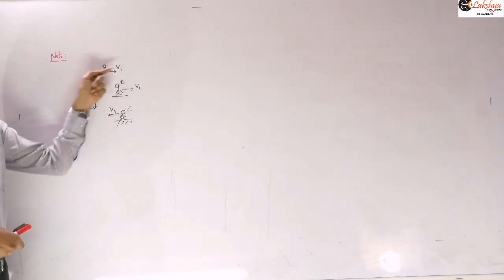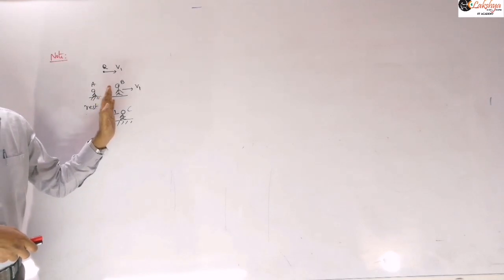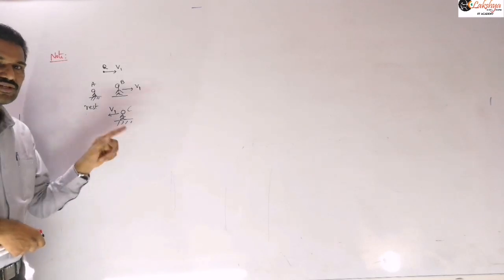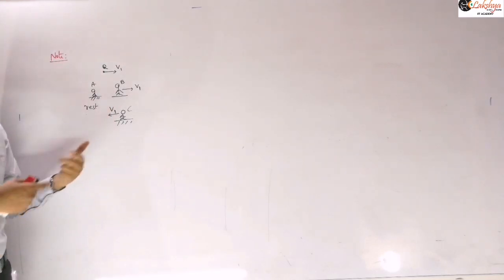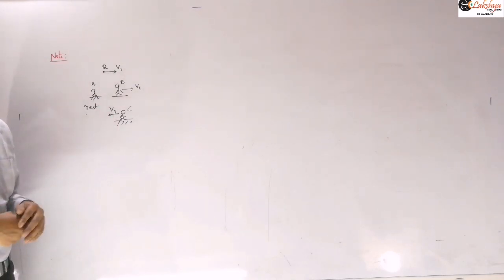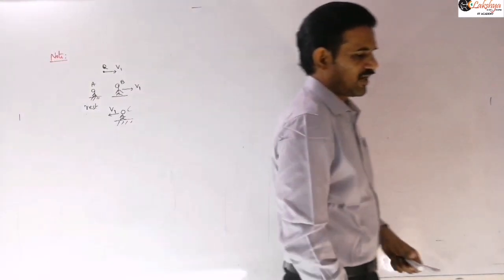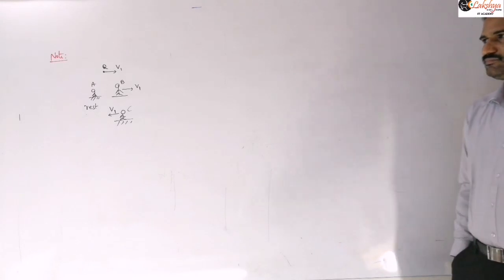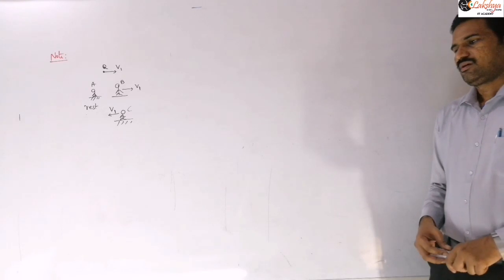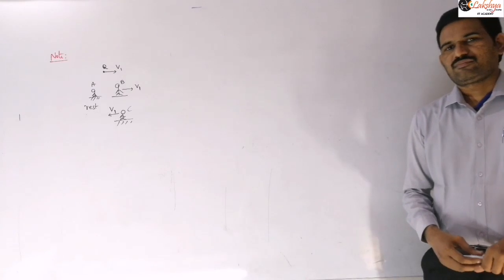Because both are traveling in the same direction with the velocity v, observer B does not observe any magnetic field produced by that point charge. He observes only electric field. And observer C will observe it because there is some relative velocity. Even though the magnitude of the speed is the same, there is some relative velocity. So observer C will observe that. So just write that as a note: magnetic field produced by a moving charge is relative.